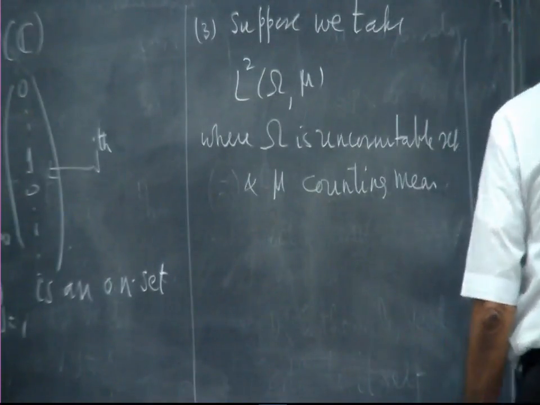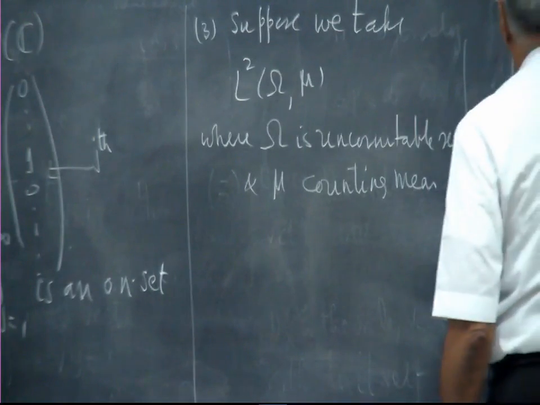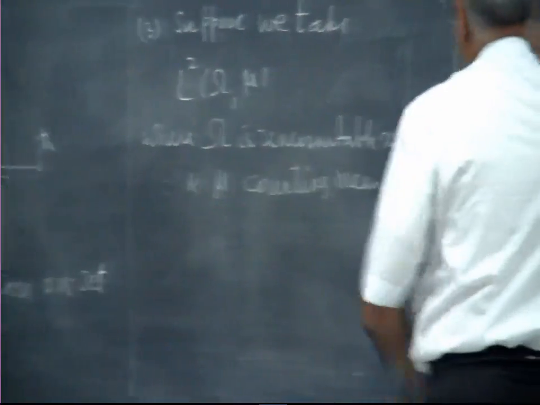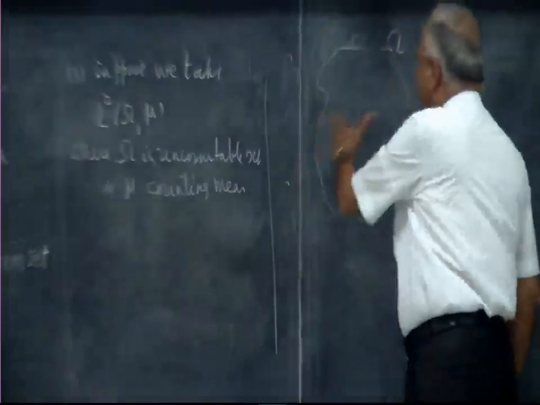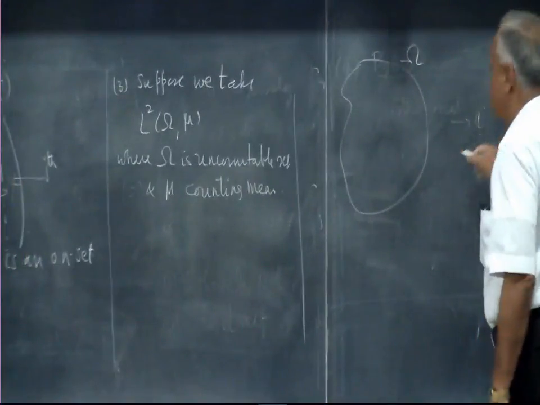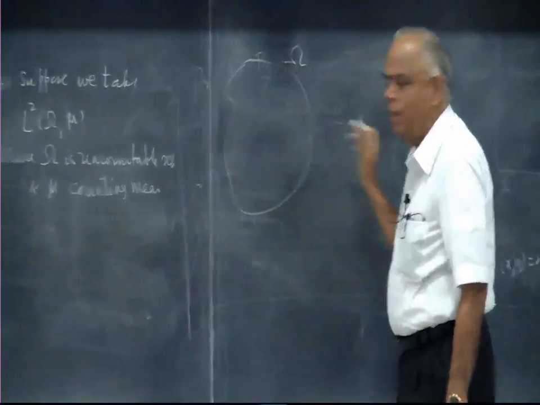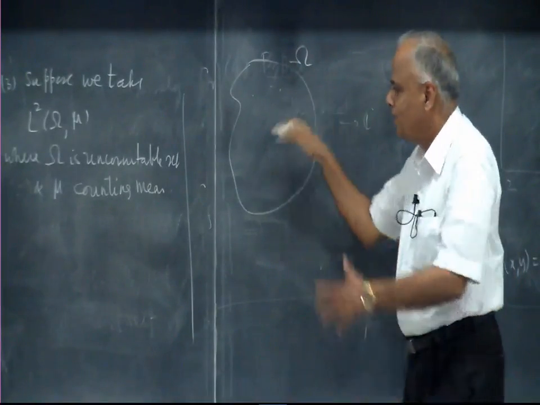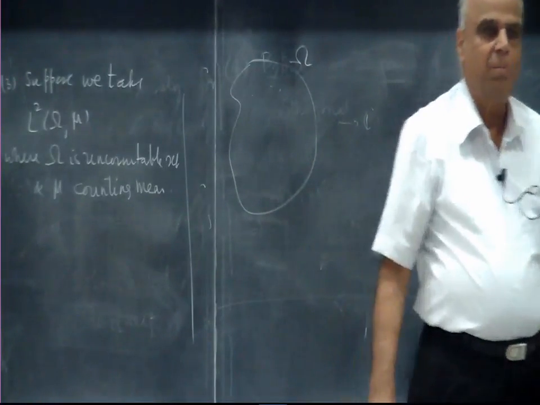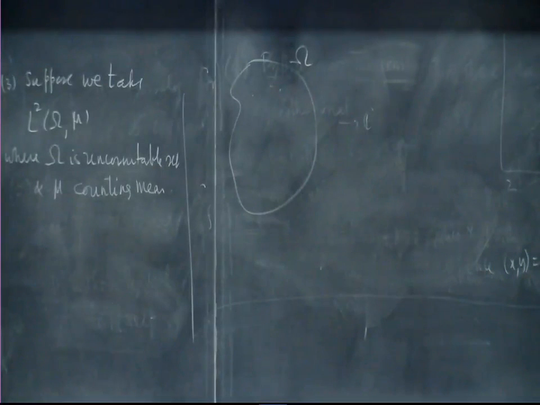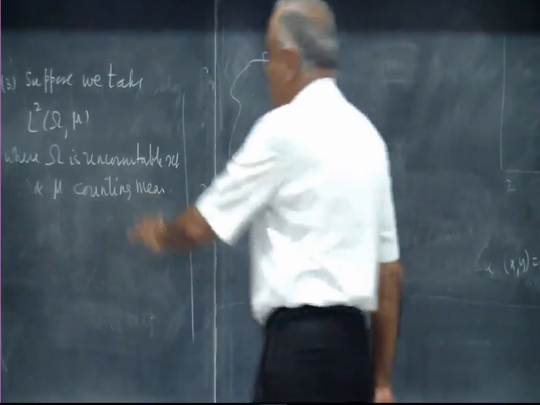This means I have a set omega which is uncountably infinite. I am looking at all functions which take this to C, that is, for every point a complex number is attached, such that only at a countable number of places it will be not 0 and the sum squared is finite. That is what this space means, what we define.